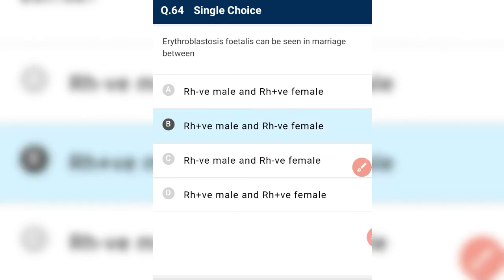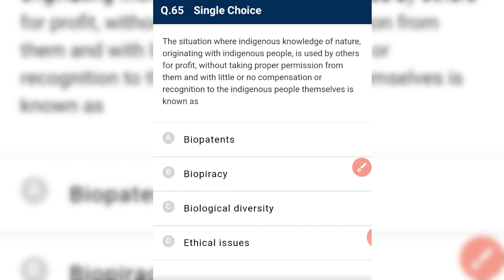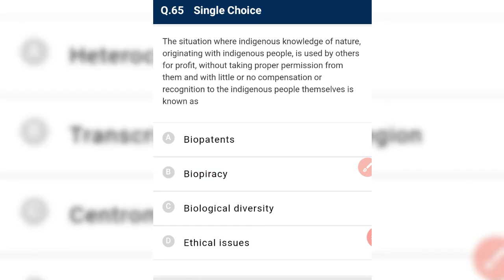Okay. Next. The situation where indigenous knowledge of nature originating with indigenous people is used by others for profit without taking proper permission from them and with little or no compensation or recognition to the indigenous people themselves is known as biopiracy. It is nothing but biopiracy.